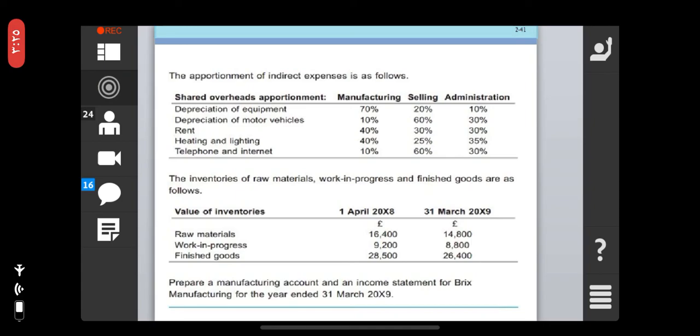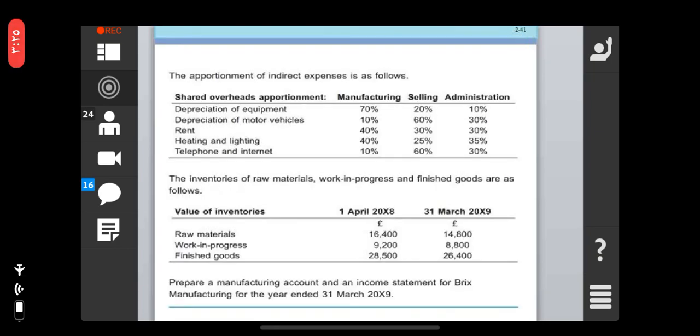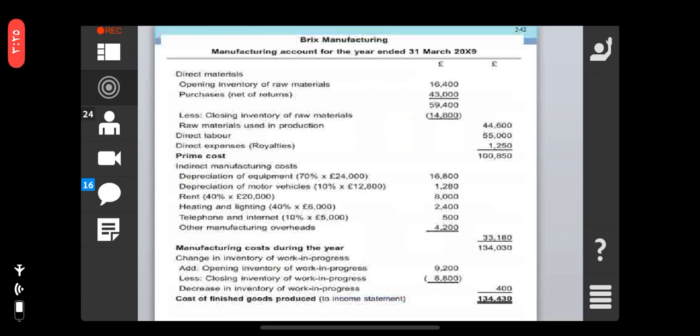Prepare a manufacturing account and an income statement for bricks manufacturing for the year ended 31st of March 2009. See here, the direct material. Prepare the manufacturing account for the year ended 31st of March 2009. Direct material, opening inventory 16,400, right?